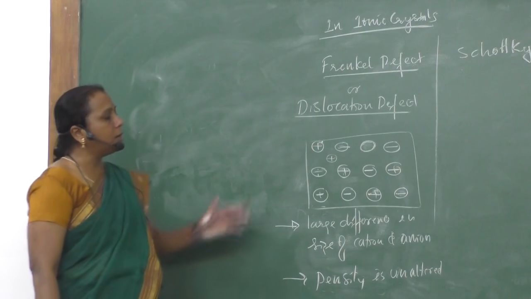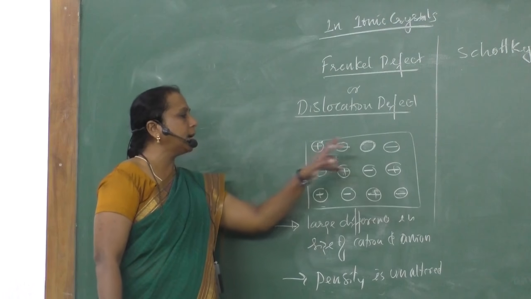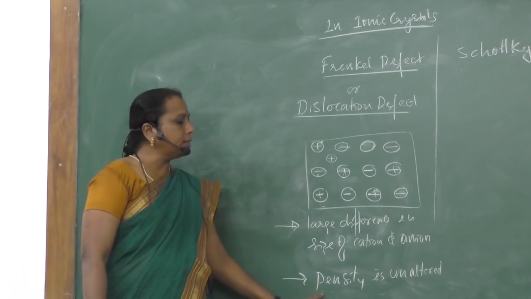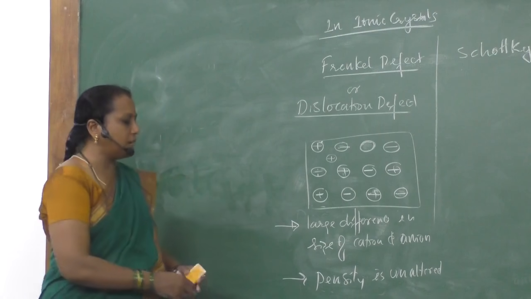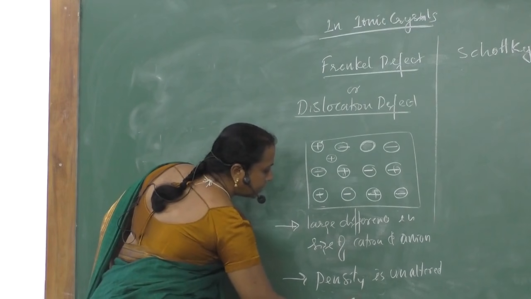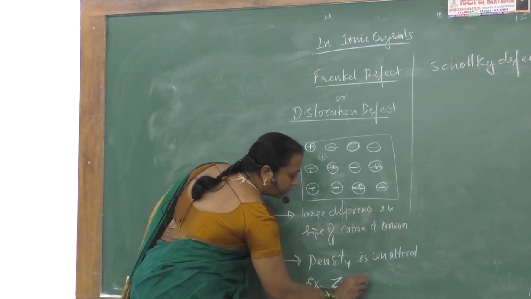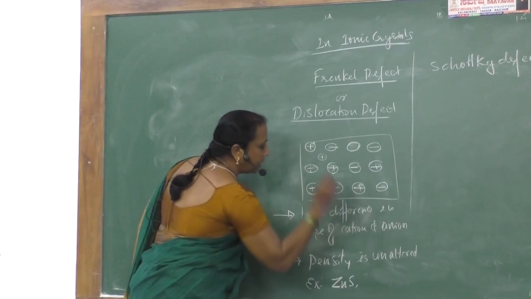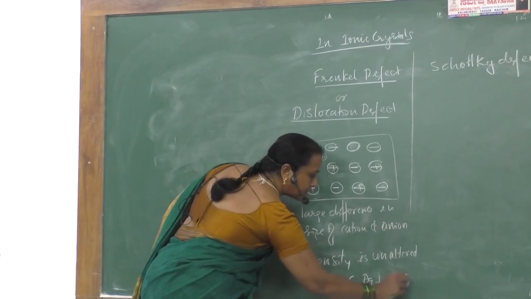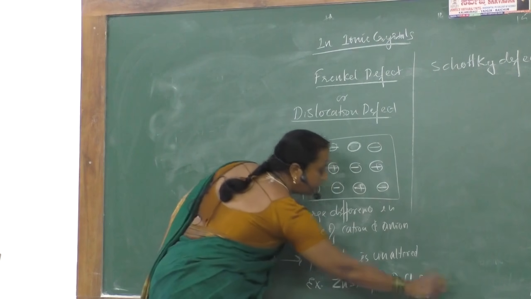It is nothing but a shift of smaller ions from the lattice site into the interstitial site. Due to this defect, the density of the crystal does not change. An example for this Frenkel defect is zinc blende. In zinc blende we will find Frenkel defect. We will find Frenkel defect also in silver iodide, silver halides, silver chloride, silver bromide, silver fluoride also.